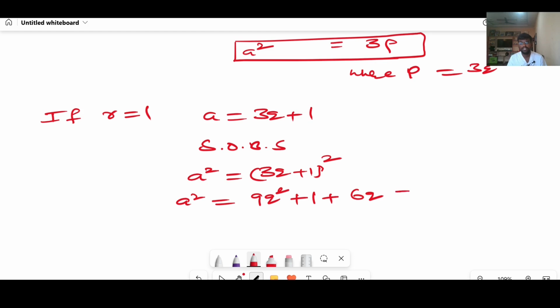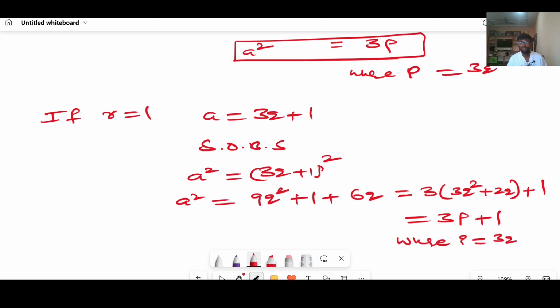If I take 3 as common, 3 into 3q square plus 2q plus 1. Can I write this as 3p plus 1, where p equal to 3q square plus 2q.